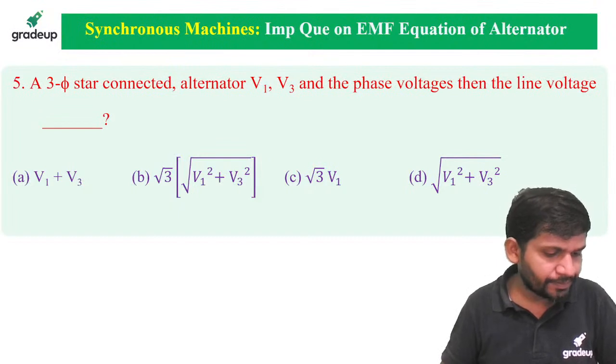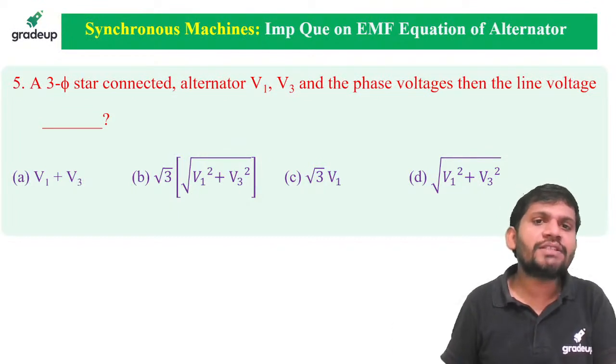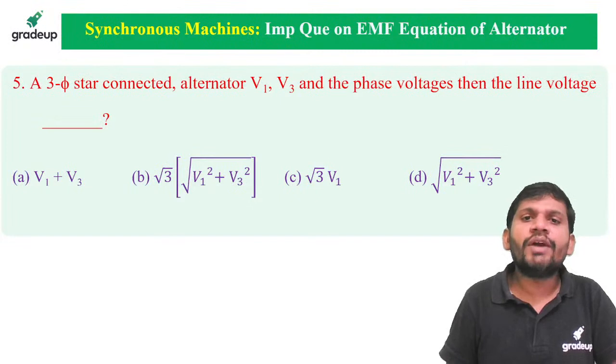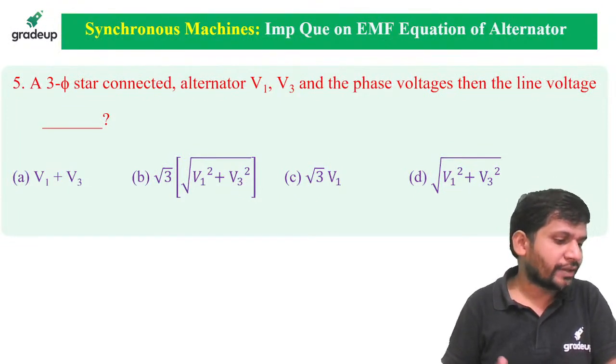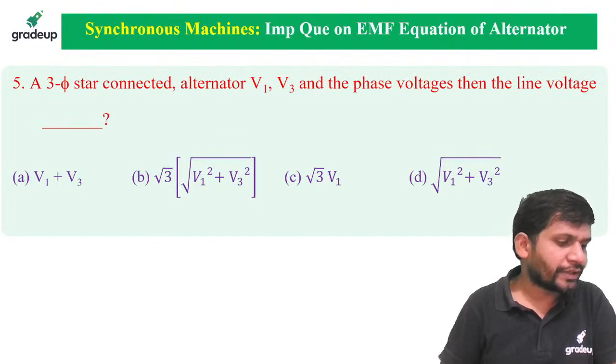A three-phase star-connected alternator has phase voltages V1, V3. Then the line voltage is dash. Come on, students. What is the line voltage?